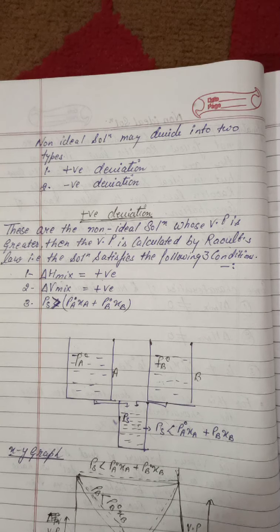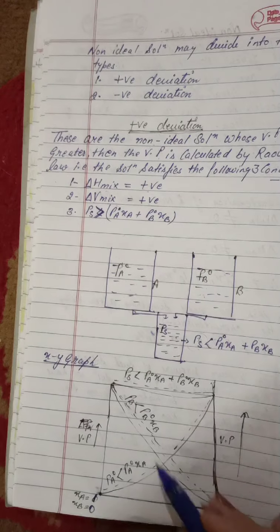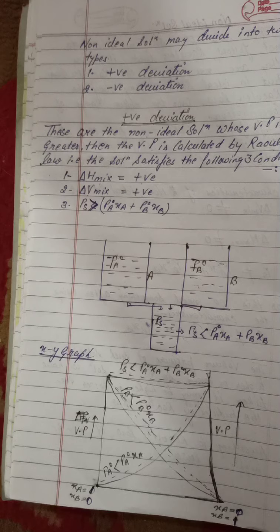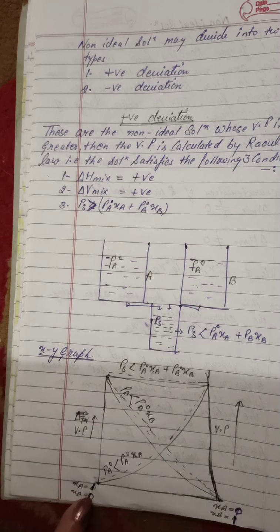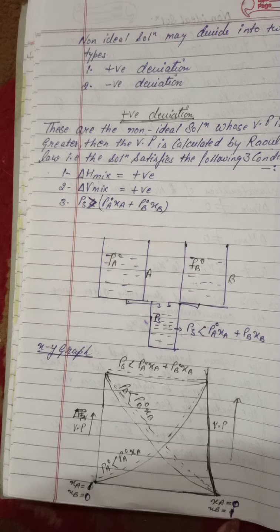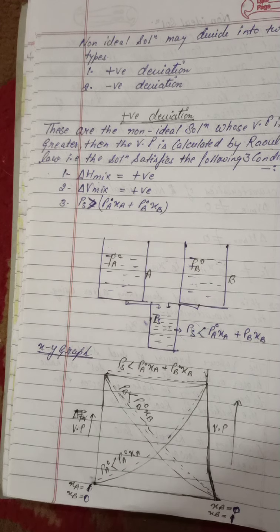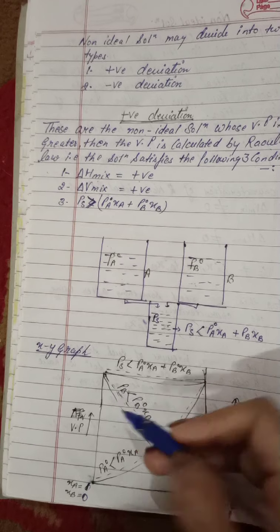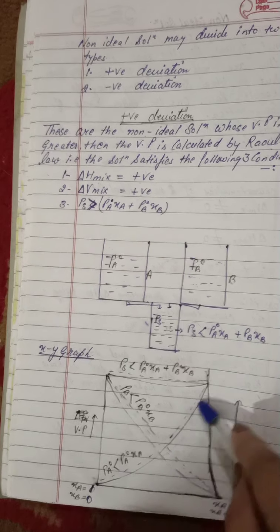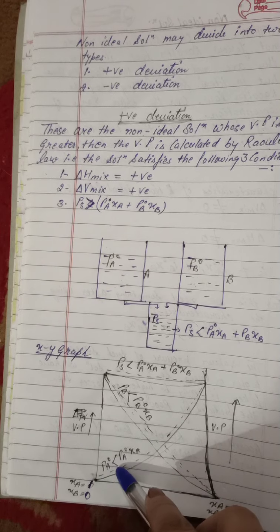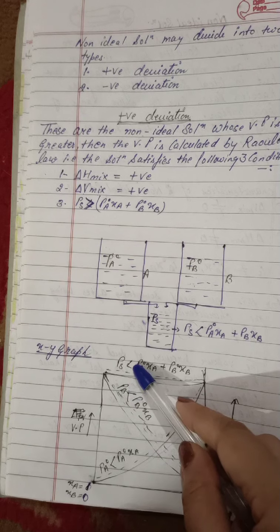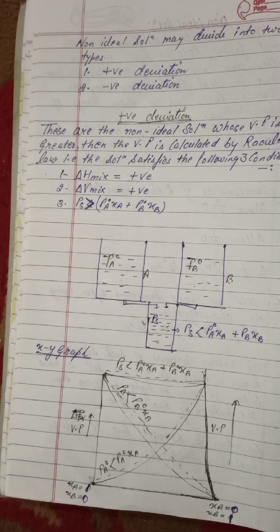Now we make the diagram, as we made above. XA is equal to 1, XB is equal to 0, and then XA is equal to 0, XB is equal to 1. Here the concentration is taken, and the deviation goes on one side, the upper deviation. These are connected with the corners, and PA is greater than PAXA, PB is greater than PBXB, and the PS formed is greater than PAXA plus PBXB.